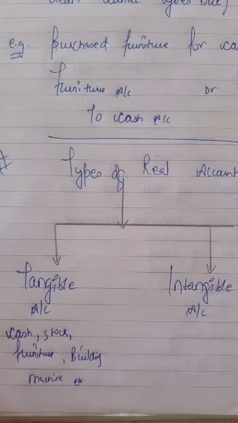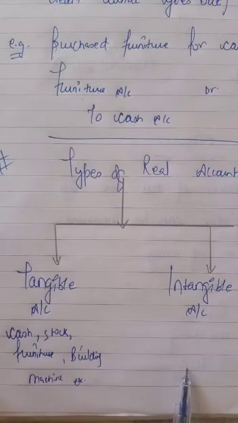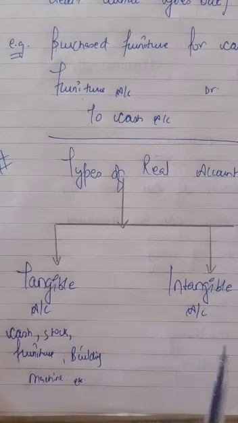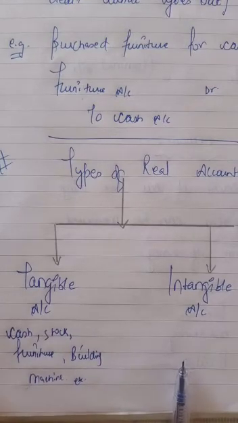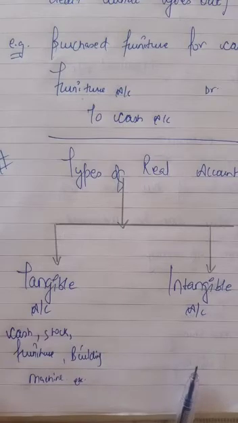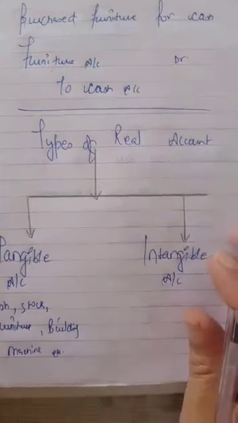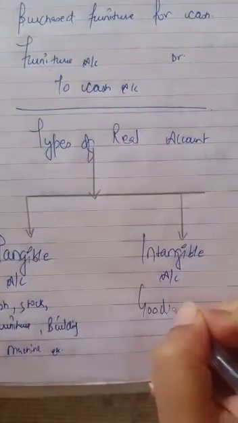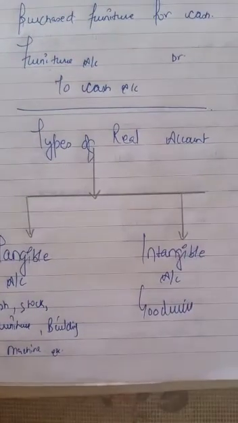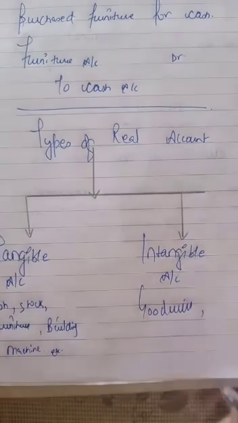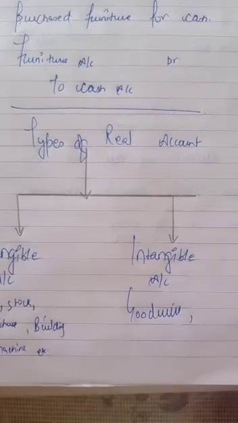Then intangible assets. Intangible real account includes all intangible assets. These accounts represent such things which cannot be seen and touched, but they have their value and they are measurable in terms of money. For example, goodwill of the firm. The reputation: when we sell our business, then we can take extra money as goodwill.